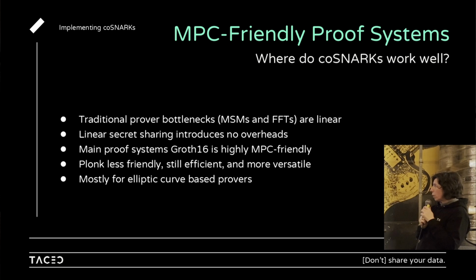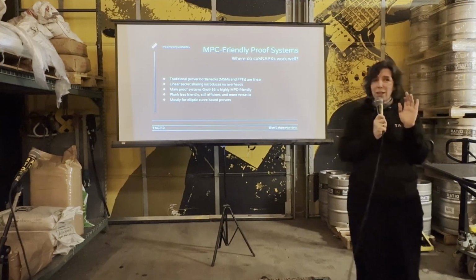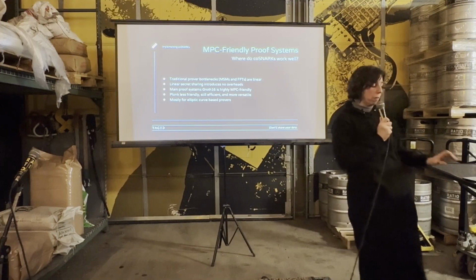We do this, okay, I'm going to skip this, but you get no overhead because there's a lot of linear secret sharing that you can use for the efficiency. The main proof systems that are very friendly for this are Groth16, and Plonk is also less friendly, but still pretty good. Mostly these are good for elliptic curve based provers.